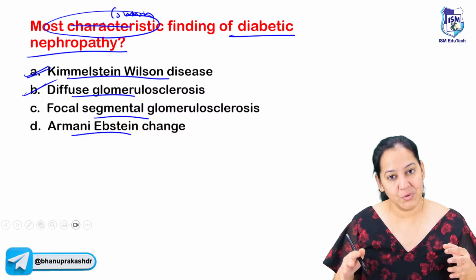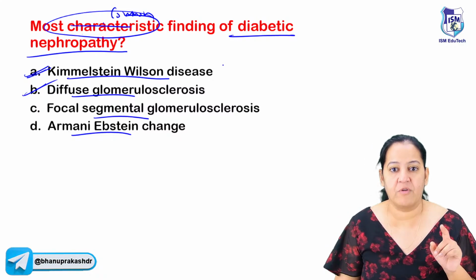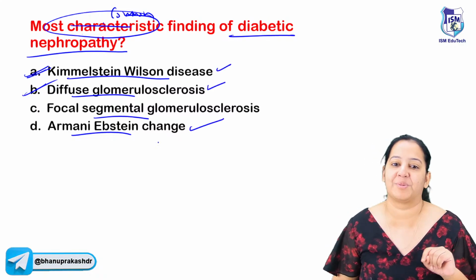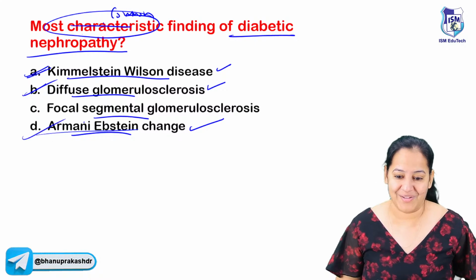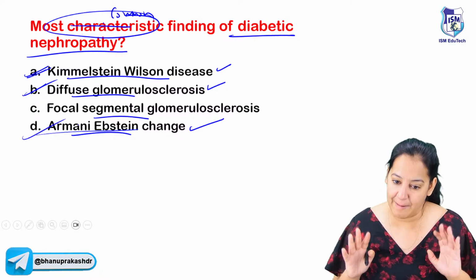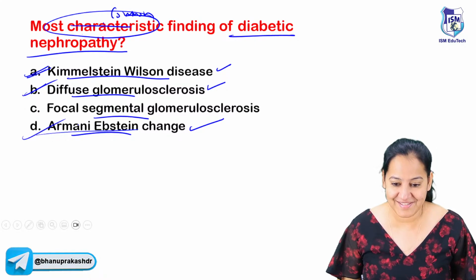And if I ask you, tell me all the changes which occur in diabetic nephropathy, of course A also occurs, B also occurs, and D also occurs. Armanni-Ebstein lesions also occur. So basically let me tell you all about diabetic nephropathy. Okay. Can I start? Diabetic nephropathy.